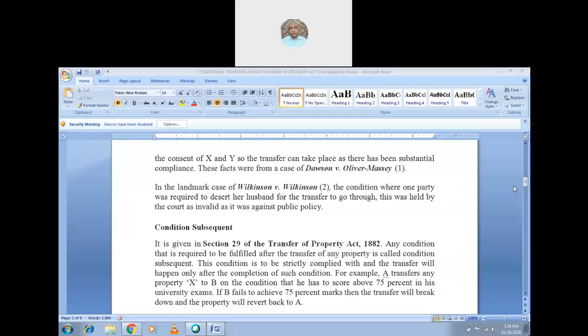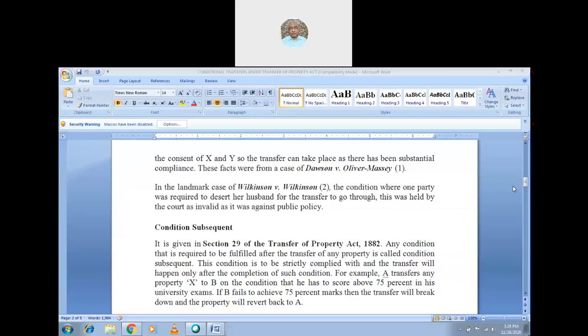Where one party, and one party means anyone, a spouse. Spouse can be anyone, either wife or husband. So if the wife deserts the husband or the husband deserts the wife, meaning leaving, desert here means leaving, no cohabitation, no conjugal rights. If a transfer is made with such a condition of desertion put there, then the court observed the condition is invalid because it was against public policy.